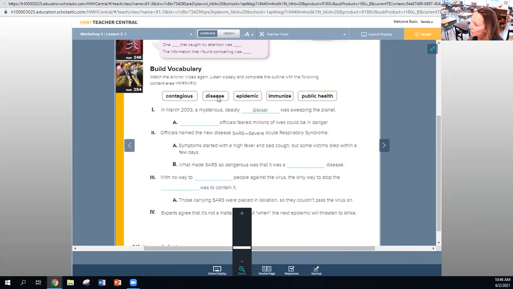So you have contagious, disease, epidemic, immunize, and public health. Now they already did disease for you, and you should recognize immunizations from maybe previous. So immunize is just the verb form of that. Immunizations are the actual things, that's the noun. Okay, so immunize is the verb. So fill those in as you're watching the video.